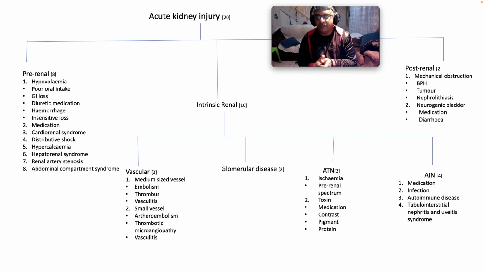Post-renal has to do with either mechanical obstruction or neurogenic bladder. Mechanical obstruction, especially in older men, with benign prostatic hyperplasia, prostate cancer, the tumor usually, prostate cancer is the poster child for that, and nephrolithiasis, which is renal calculi, right? And neurogenic bladder in the way of medication, diarrhea, don't forget diabetes causing it as well.